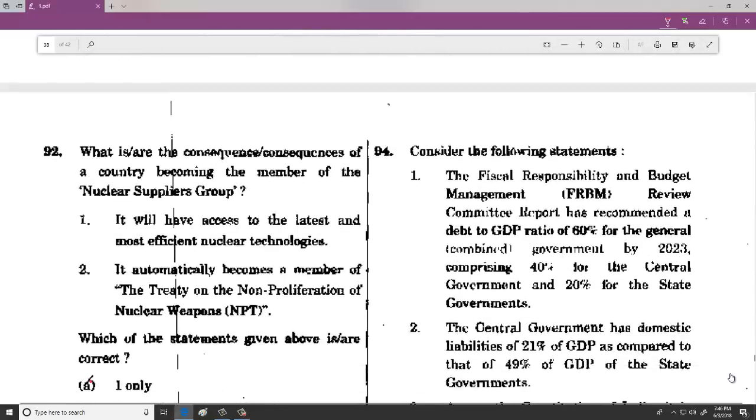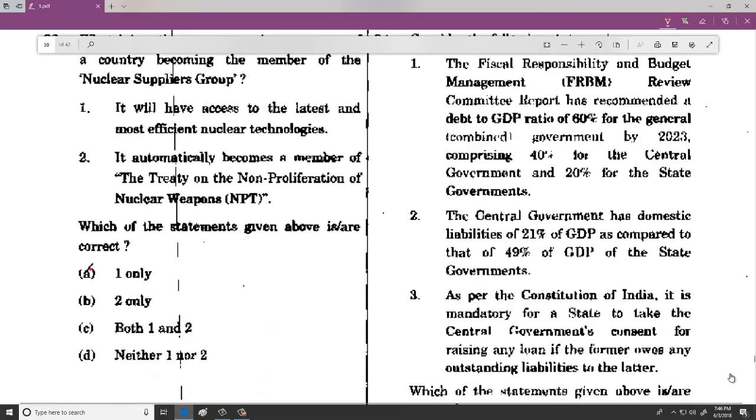And then when we talk about 92, that nuclear suppliers group multiple times we have seen. Yes, if India becomes a member, India will get access to the latest technologies, but you do not become an automatically member of nuclear non-proliferation treaty. So the option is only 1.